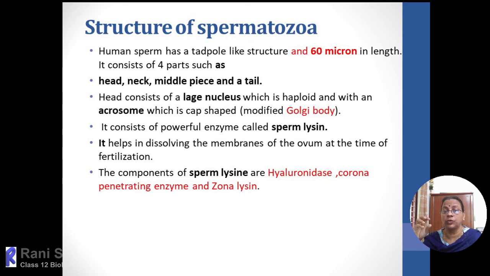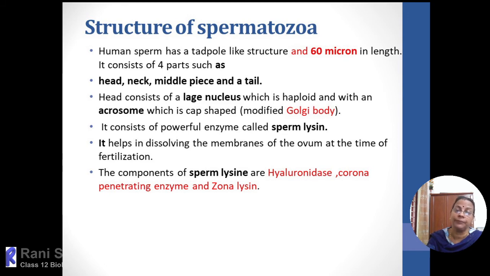So this acrosome, when the sperm is in contact with the egg membrane, immediately the acrosome will rupture, and they will release these powerful enzymes which will dissolve the membranes of the outer line, and as a result that will give a pathway for the nucleus to enter into the ova. So as soon as the nucleus enters into the ova, that process is called fertilization. This nucleus of the sperm and the ova will meet together, that is what we call fertilization. So half the set of chromosomes are conserved within the nucleus of the sperm.